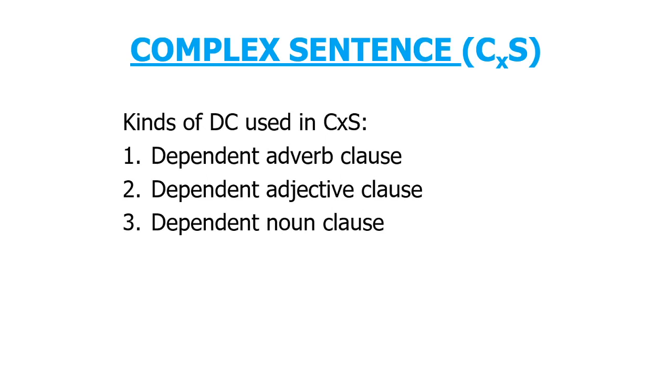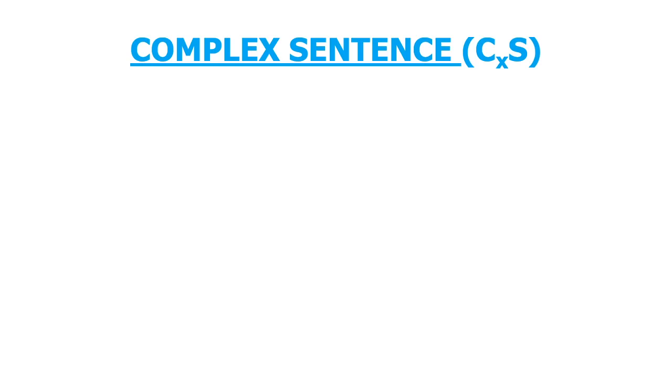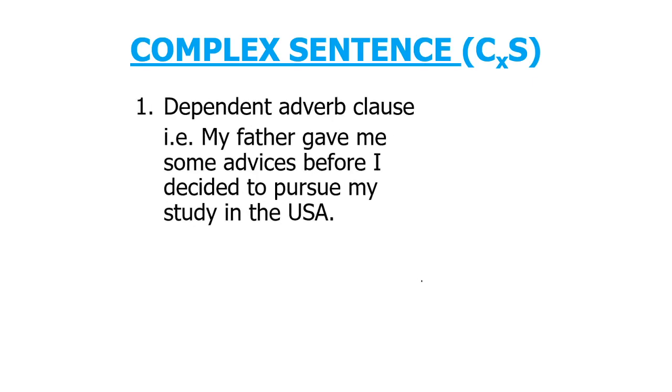And for a complex sentence, there are three kinds of dependent clause used in complex sentence. The first is dependent adverb clause. The second is dependent adjective clause. The third is dependent noun clause. Well, a dependent adverb clause is a clause that does the function of an adverb in the sentence. And there are several kinds of adverb clause.